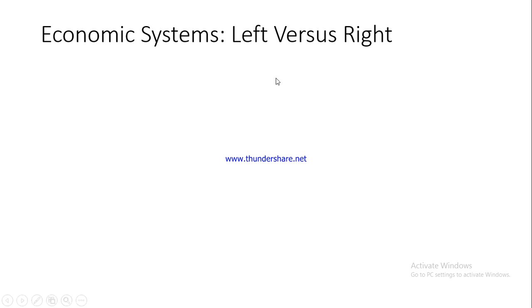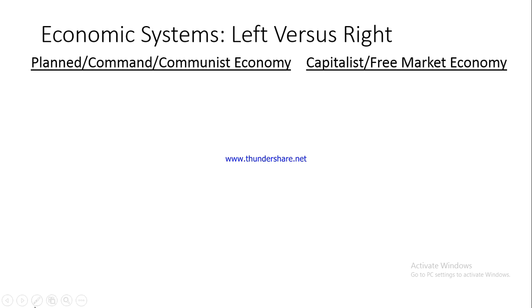Now, in common lingo, many times we call a particular economic system a leftist or a rightist kind of economic system. We'll understand why we use these terminologies. Please understand, on your left is the kind of economic system known as the leftist economic system, and on the right is the kind of economic system known as the rightist. These are the two different types of economic systems that we have.